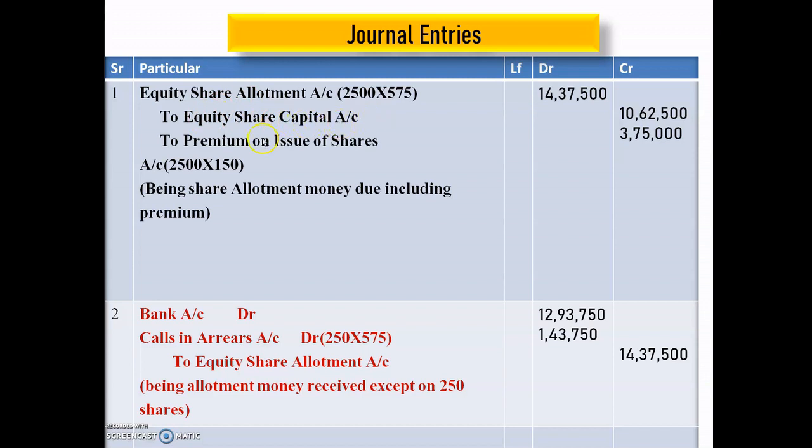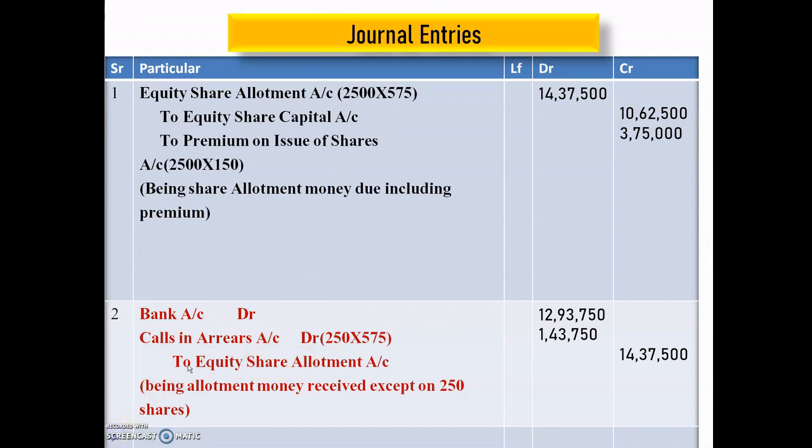The balance will be transferred here, and to premium on issue of shares, that is, the company issued 2500 equity shares and the premium amount is here 150. So the amount is here 3,75,000, being share allotment money due including premium. So the next entry is the received entry: bank account debit, calls in arrear account debit to equity share allotment account.